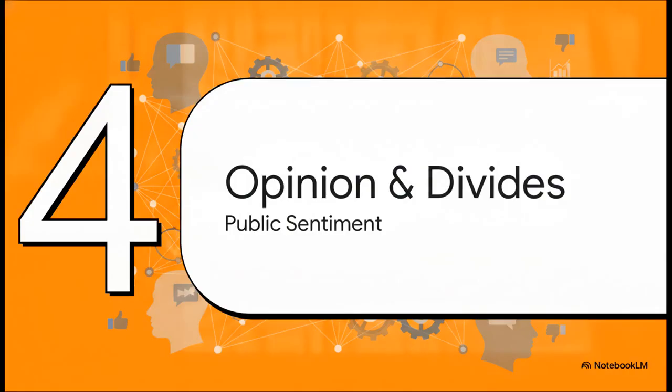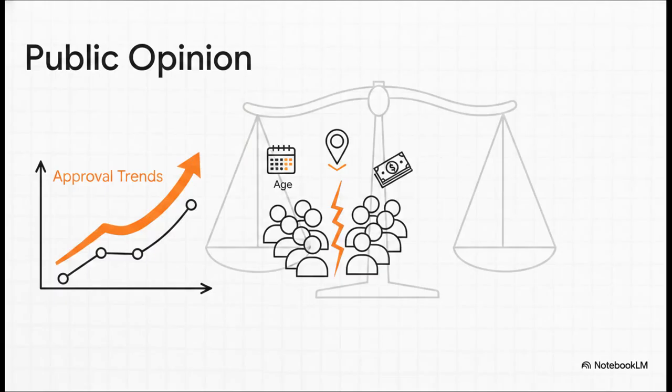Okay, on to Section 4, public opinion and divides. Let's see how the public is reacting to all this. Because at the end of the day, the machine runs entirely on public fuel. Americans are strictly divided along some very clear ideological lines. And let me tell you, politicians obsessively track these shifting approval trends. A slight change in the mood of suburban voters or a minor shift in turnout for a specific age bracket, that can literally flip the entire balance of power in Congress overnight. It's a highly calculated numbers game.